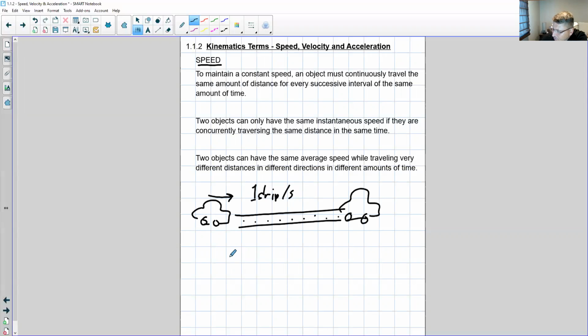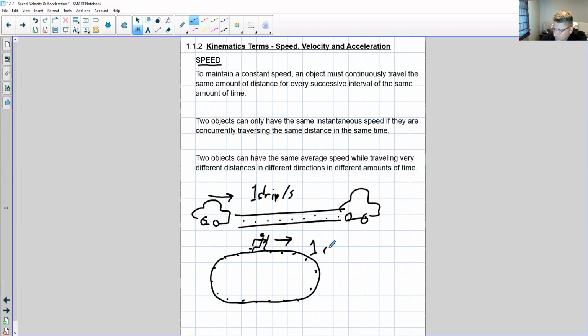And we could do something similar. Let's say you have a runner going around a path, and let's say the runner is dropping breadcrumbs or something. So he's dropping stuff behind him, making a trail. He drops a breadcrumb every second, and as long as each breadcrumb is the same distance apart, then we know that the runner is moving around the track at a constant speed.